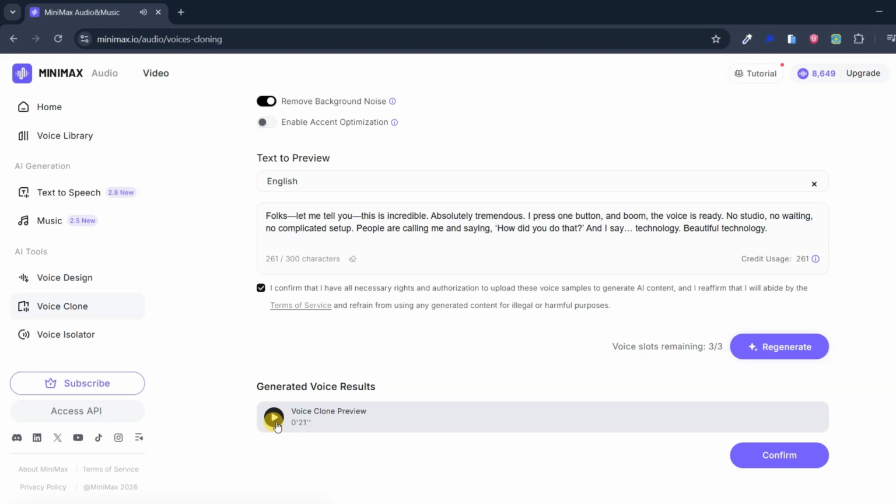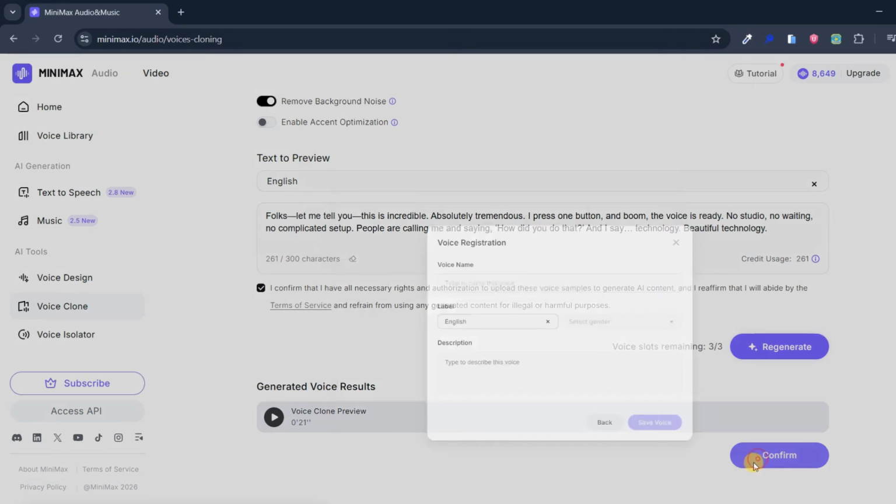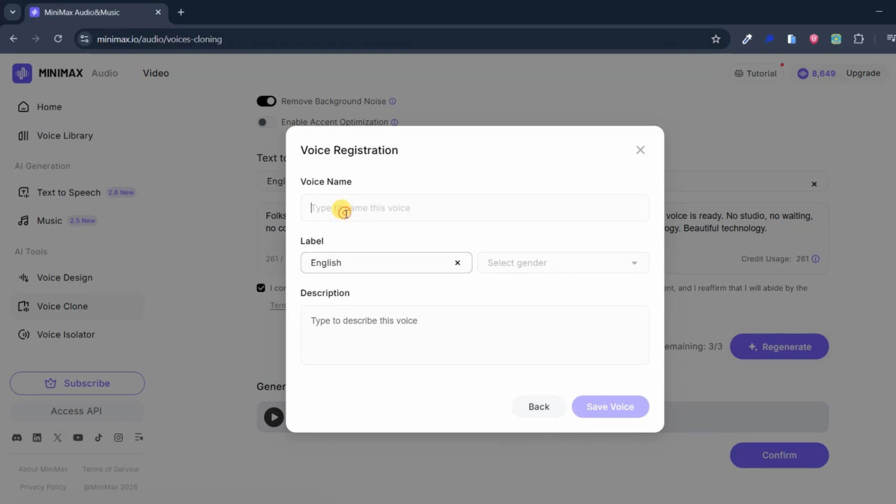And a few moments later, you have a digital version ready to generate unlimited content with the same voice. If you want to save and keep using this cloned voice for your digital content, click on Confirm. Give it a name, select the original language, choose gender, and add a short voice description. That's it. For YouTubers, that means fast narration without re-recording. For brands, that means consistent voice identity across everything. And the realism is honestly impressive.